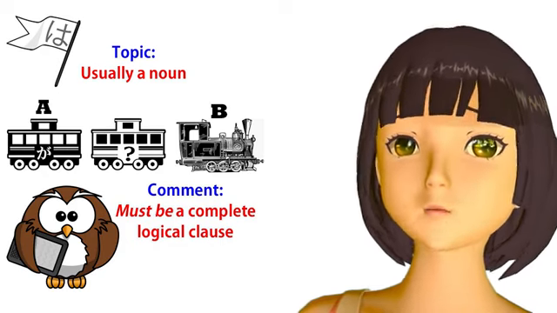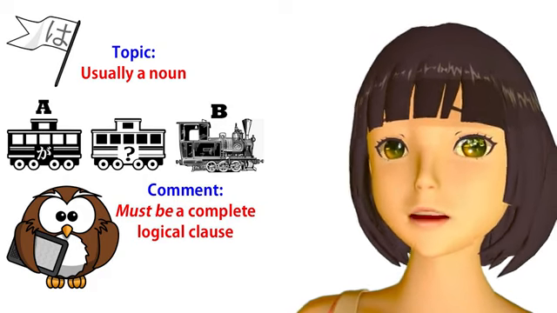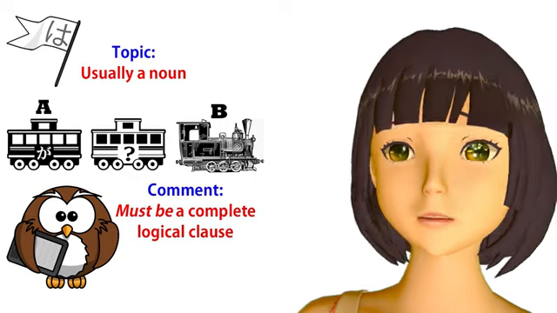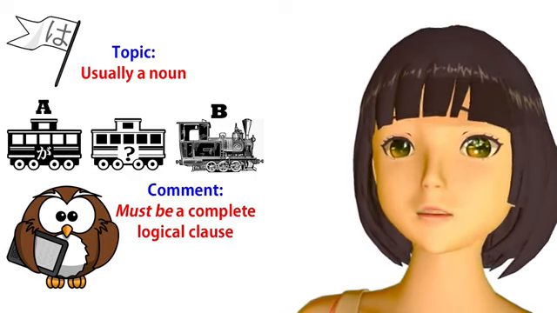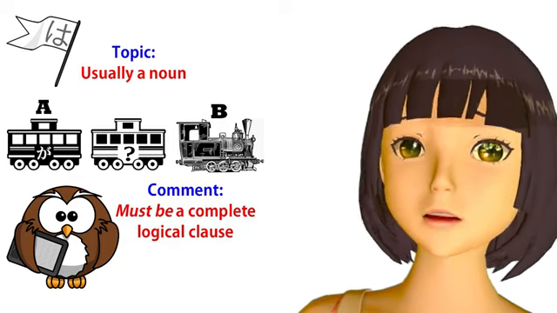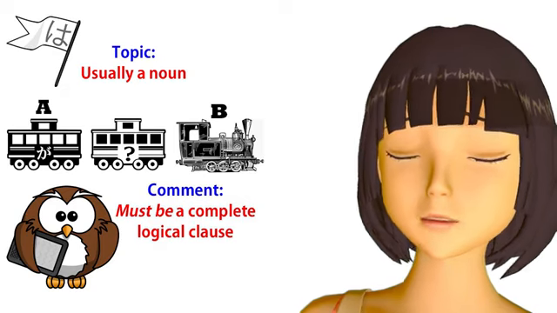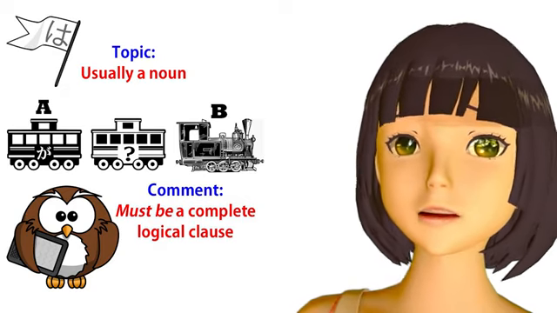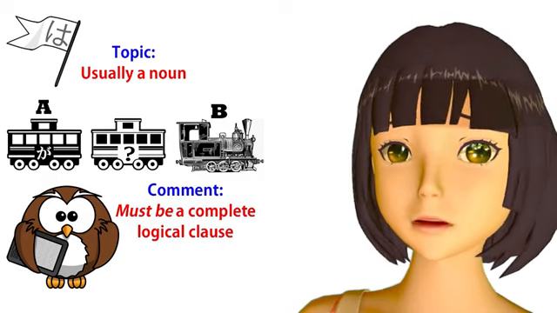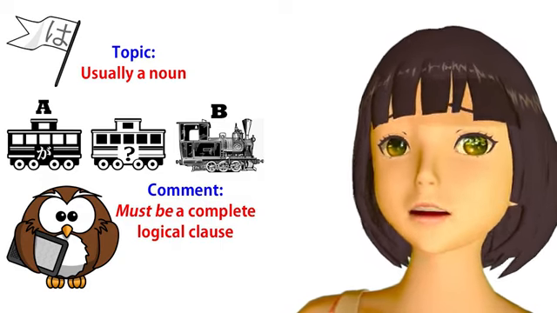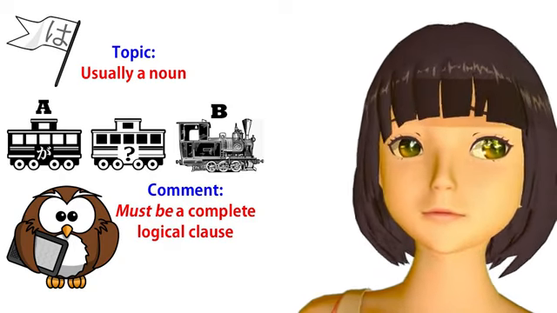So that means that if we're going to have a sentence at all, both its elements have to be outside of the topic. If we have a topic, we also have to have an A car and a B engine. Therefore, every topic-comment sentence only has two elements, the topic and the comment. Both the elements of the logical clause have to be in the comment. Therefore, logically, in a topic-comment sentence, the comment is always a logical clause.